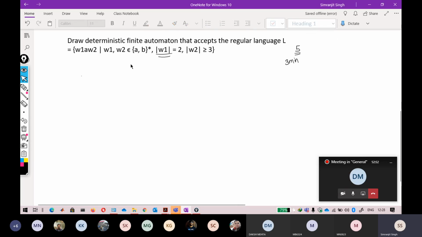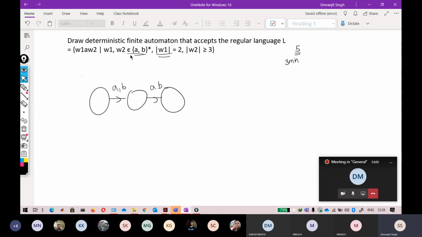So just see that the length of W1 should be 2, because the input alphabet here is A, B, as it is written here. So this is your AB and the W1 length is always 2. Now here there is an A in between, and I only want A, I do not want B here. So I just divert it to the dead state. After that, I want the length of W2 to be greater than or equal to 3.